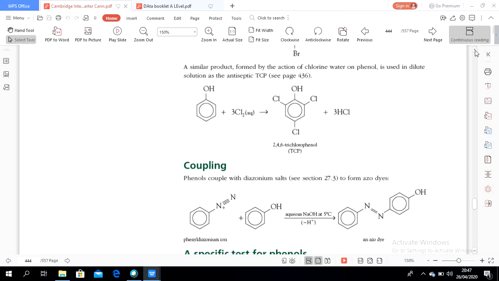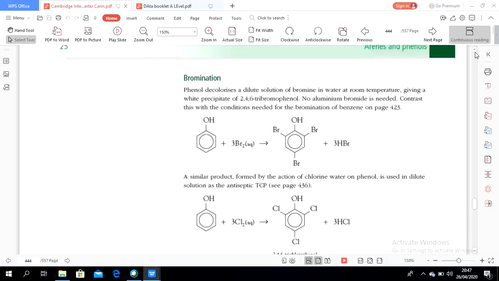Now the bromination. Phenol decolorizes a dilute solution of bromine water at room temperature. So this is the observation: it decolorizes the bromine solution, giving a white precipitate of 2,4,6-tribromophenol. The first observation is decolorized bromine water; the second observation is the formation of a white precipitate.